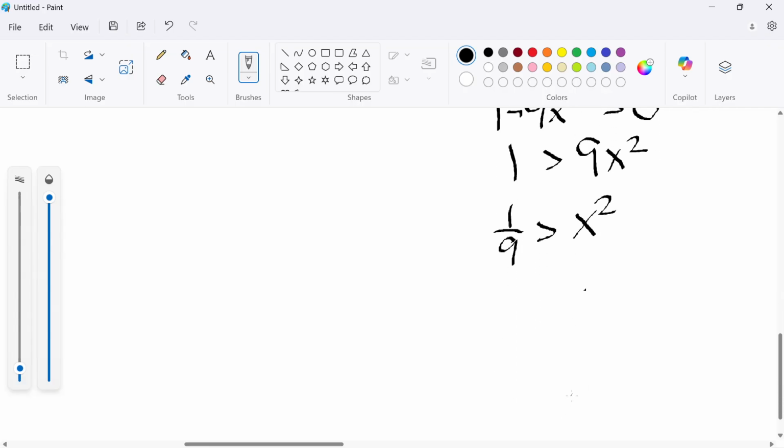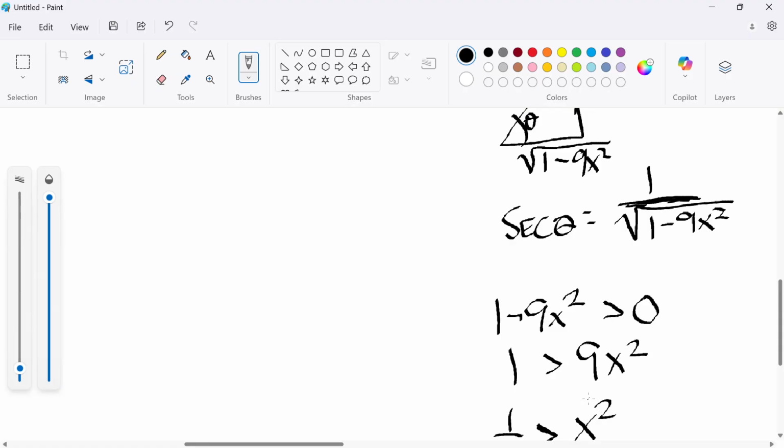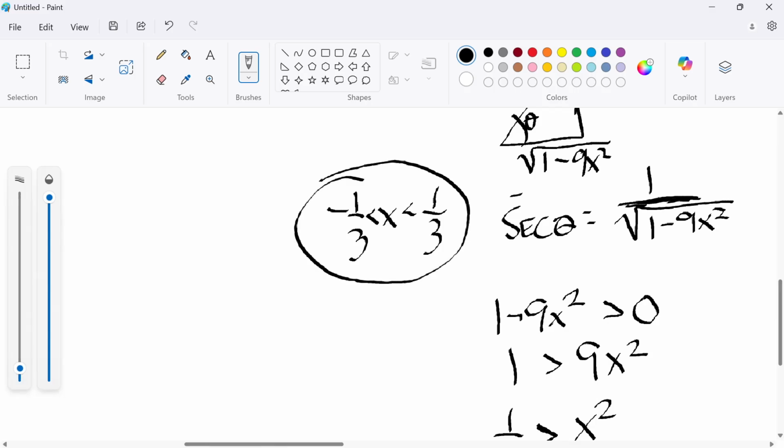And then I'll take the square root of both sides. And when I take the square root, it's plus or minus. So in one case, that thing's going to flip. So square root of x squared is x. Square root of 1/9 is 1 over 3, but it's plus or minus 1 over 3. So it's going to be x is less than 1/3. But with the negative, it's going to flip. X is greater than negative 1/3. So if it asked, negative 1/3 would have to be less than x, would have to be less than 1/3. Excuse me. So that would be the domain. But this is the answer.